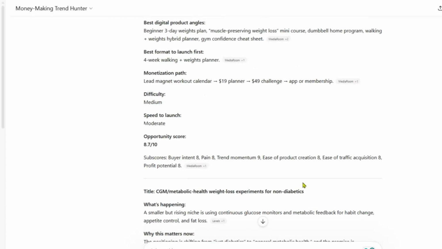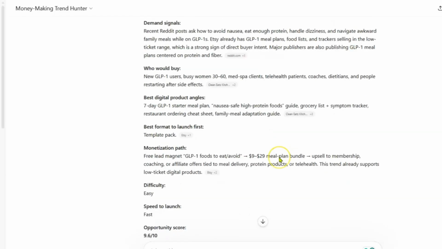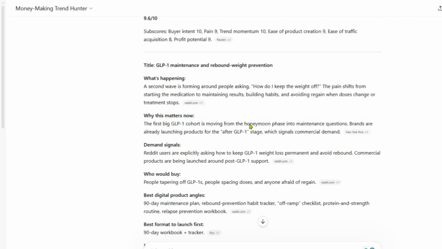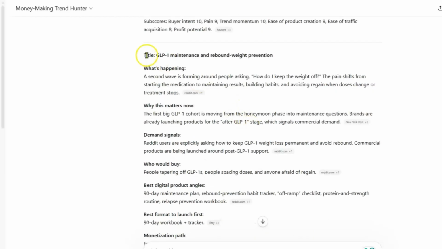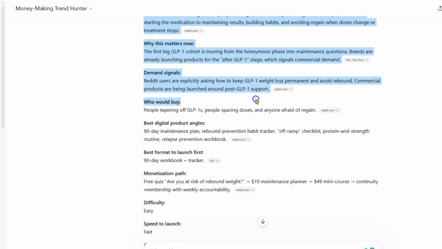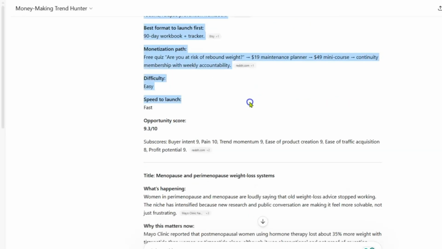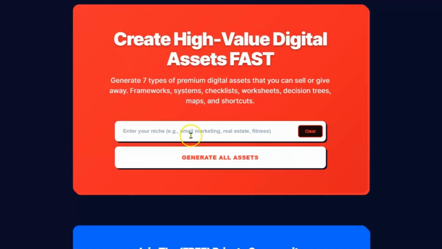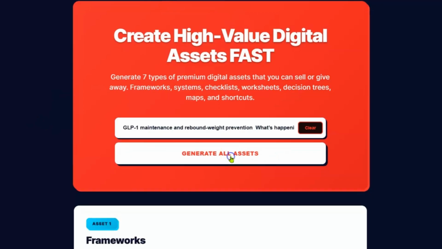So what you want to do is we're going to go all the way up to the first thing that this thing made, right? And this is it right here, the GLP-1 maintenance and rebound weight prevention. So what I'm going to do is take this whole thing right here, the title and everything else, and I'm going to copy this, and go over to my tool right here. And I'm just going to paste that whole thing right in there. So I'm going to click on generate all assets.